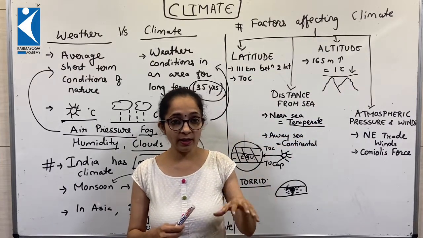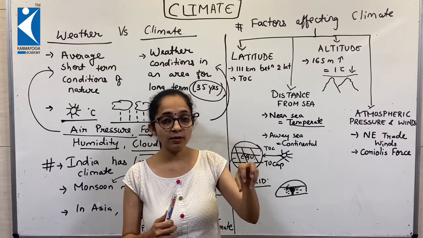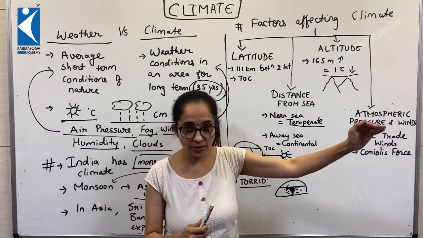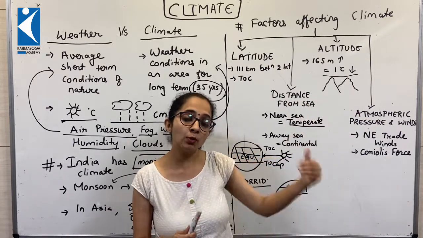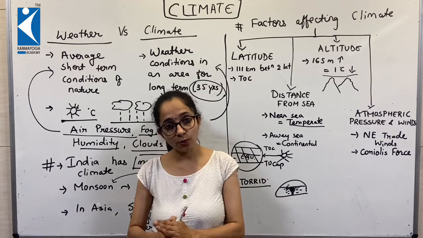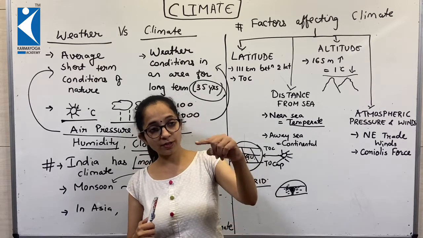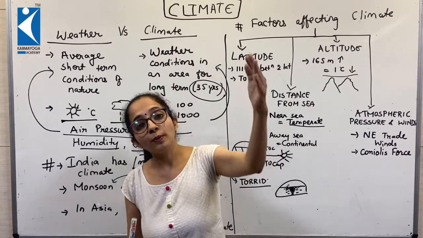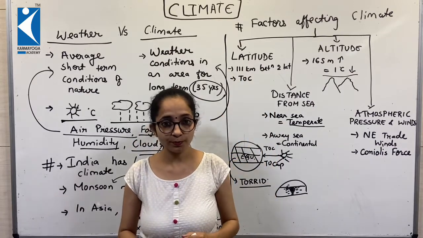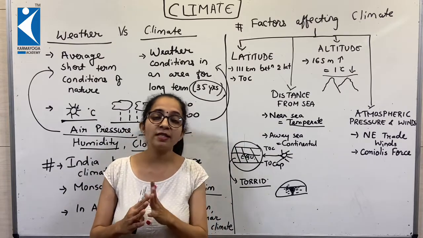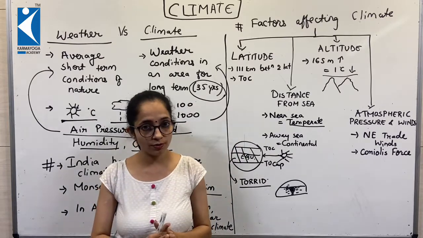So if any person is located in an area that is on height, they will tend to have cooler regions, and therefore the Himalayas are always cold. First, they are located above the Tropic of Cancer, and second, they are at a very, very high altitude. So with altitude change also, there is change in climatic conditions.